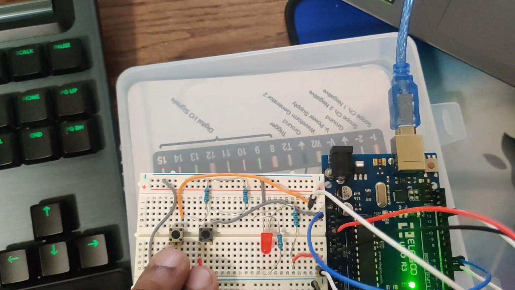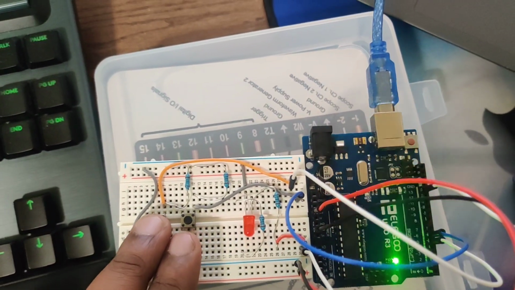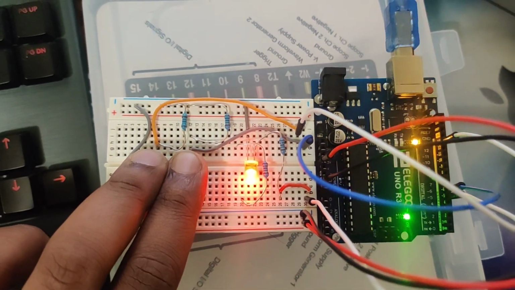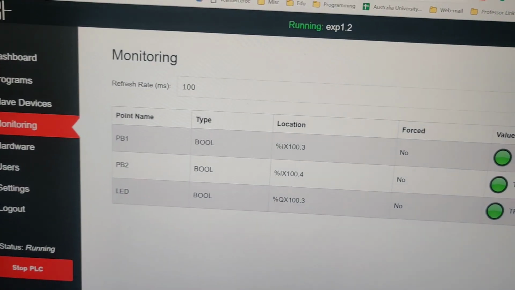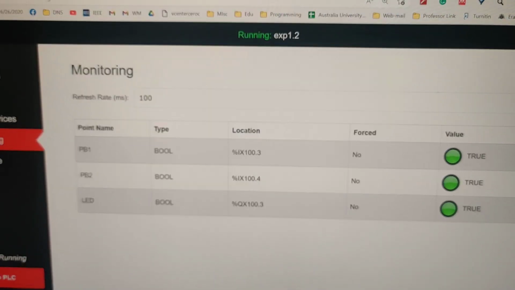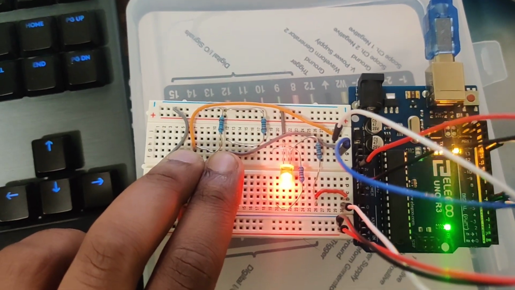So if we press both PB1 and PB2, we will see that the LED once again lights up, and now everything is true. PB1, PB2 and LED, everything is true. So the circuit is working fine, and the LED also lights up according to the logic diagram.